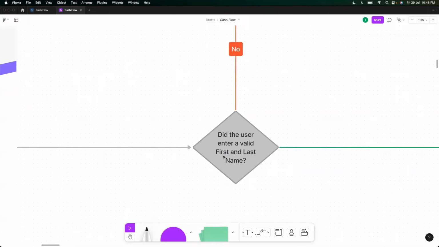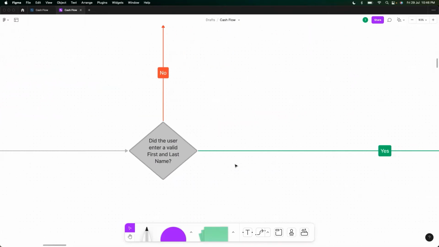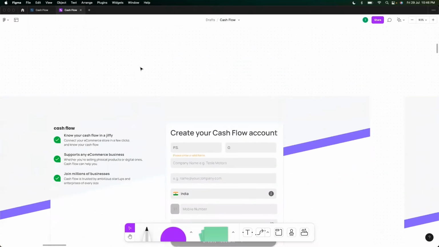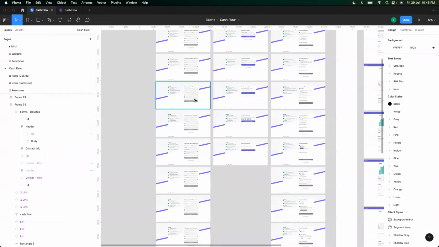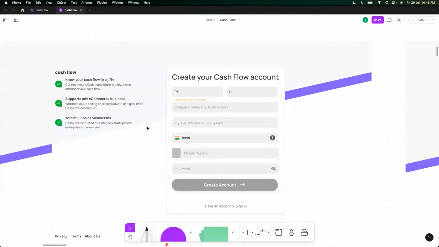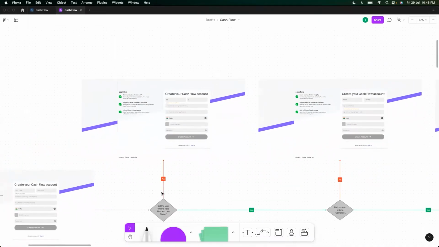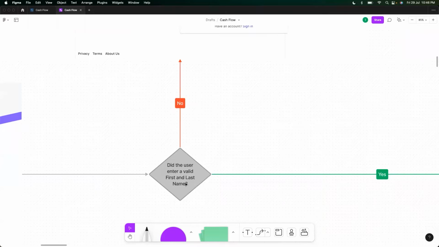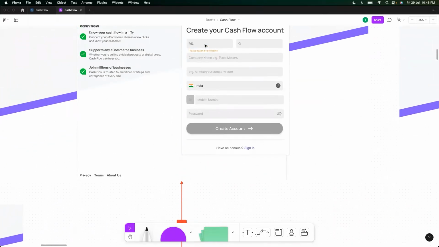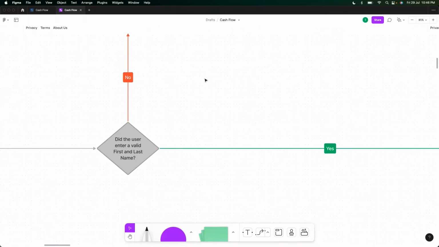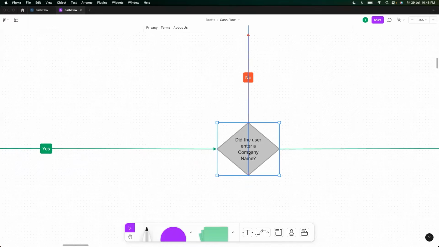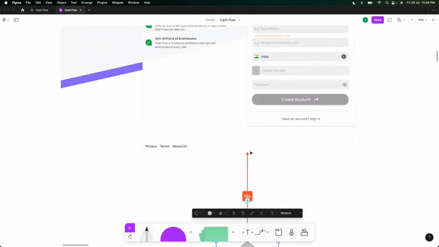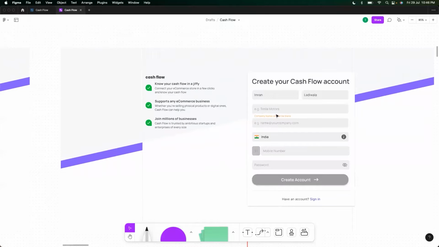Did the user enter a valid first and last name? Yes and no, right? If no, show the user this message, right? So you created all your screens and then you're just plotting them in a flow here, right? Did the user enter a valid first name, last name? No, this is the screen it comes to. And if yes, did the user enter a company name? Right? No. Then again, we use this screen, all right? Company name cannot be blank.